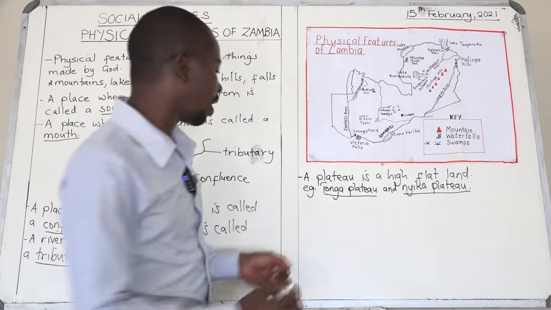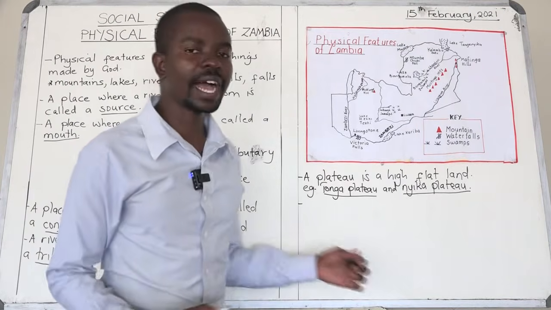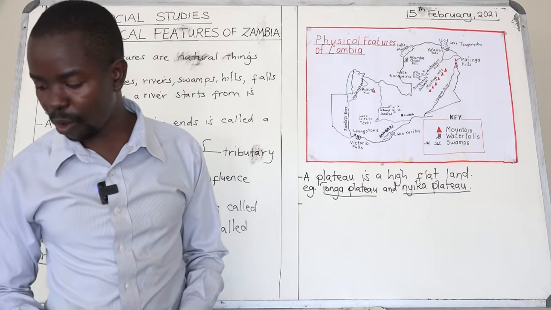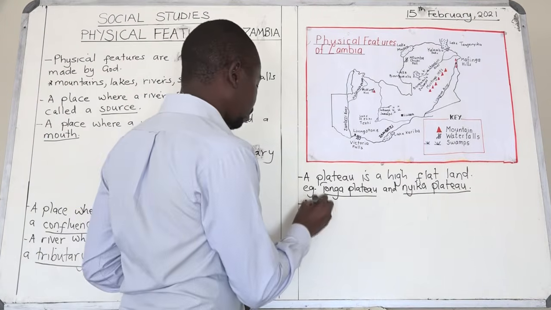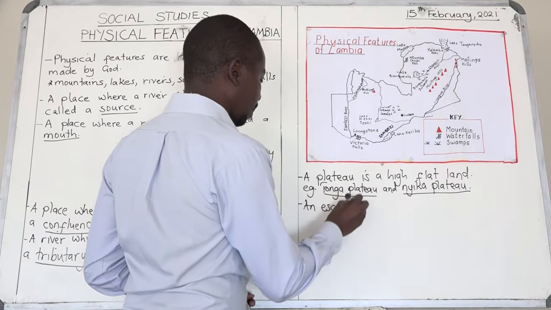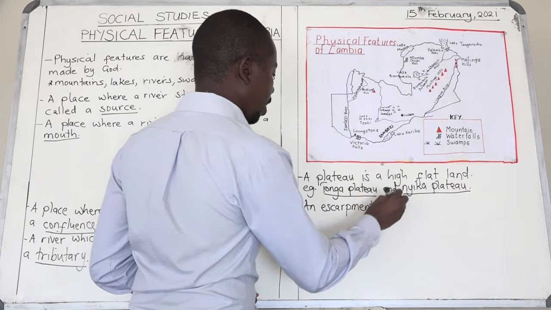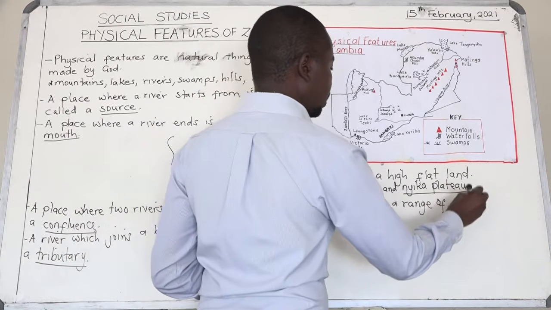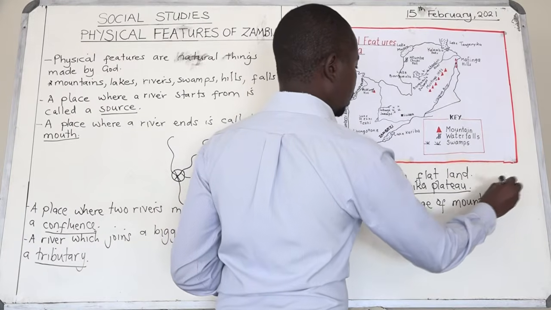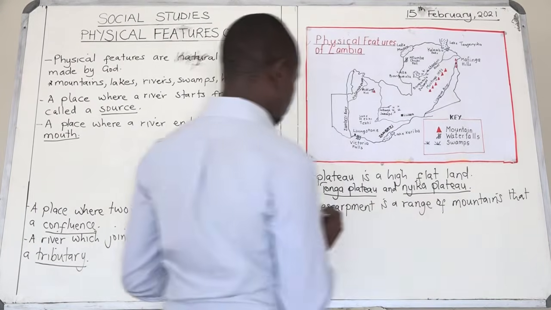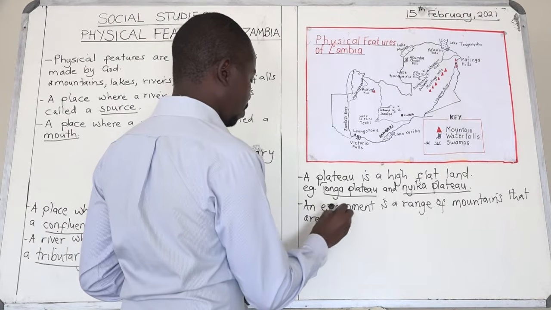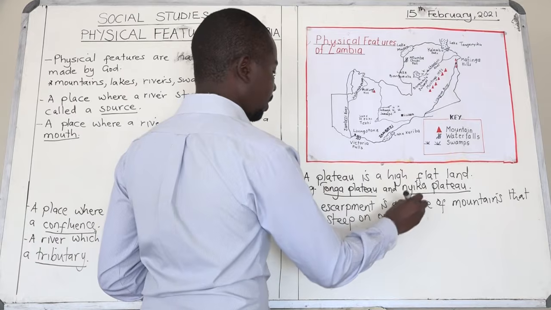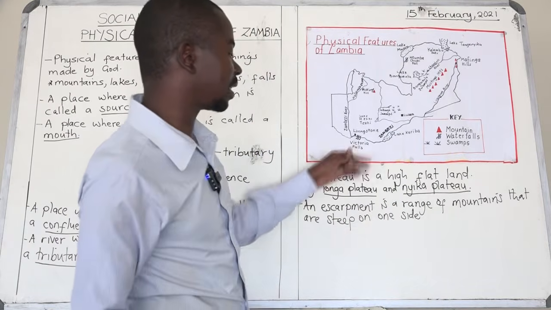Okay, so let's go to an escarpment. What is an escarpment, boys and girls? An escarpment is a range of mountains that are steep on one side. So boys and girls, I gave you examples of escarpments in Zambia.